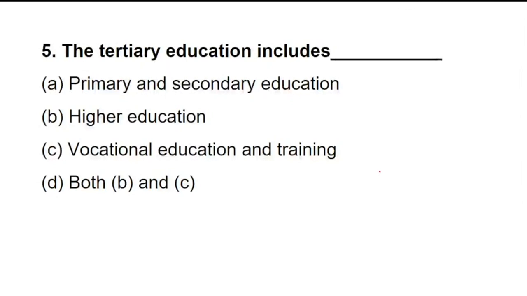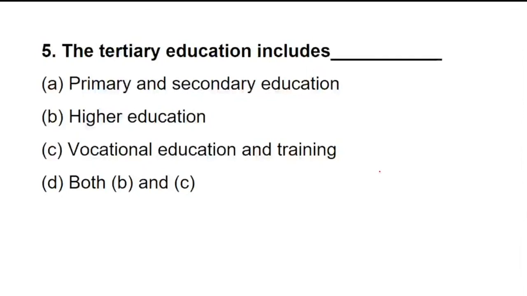Okay, we have started getting answers for question number 5. We are right now on question number 5. I hope now you can see question number 5 on the screen. Yes, sorry. So I have started getting answers. The tertiary education includes what? Primary, secondary, higher, vocational education and training, or both, B and C?